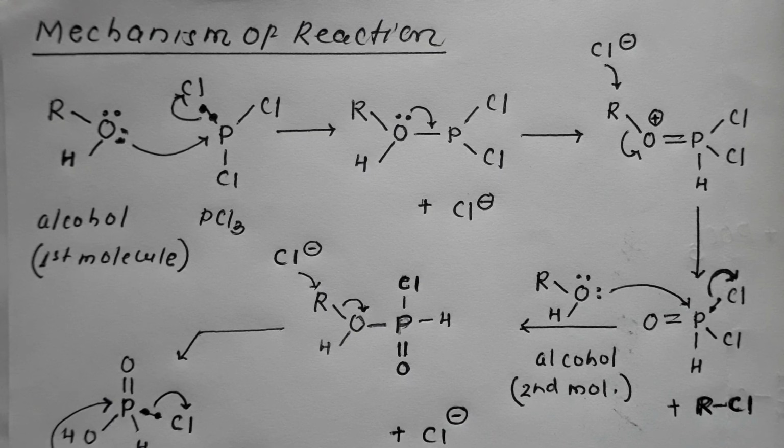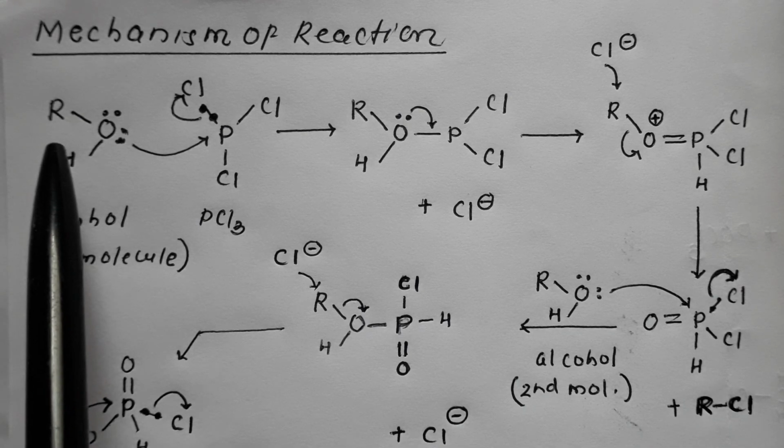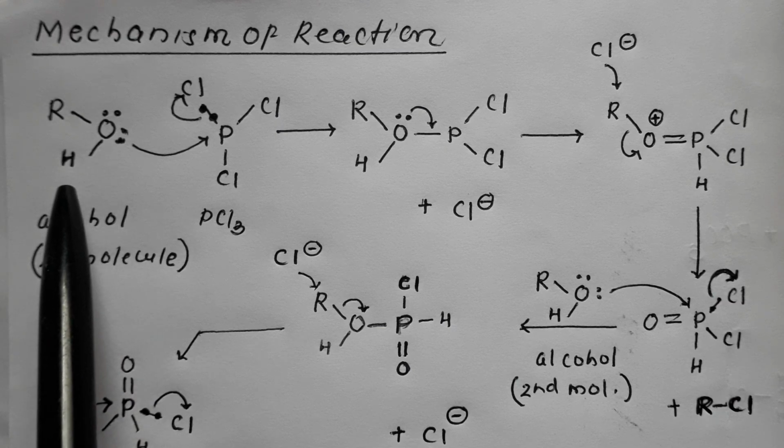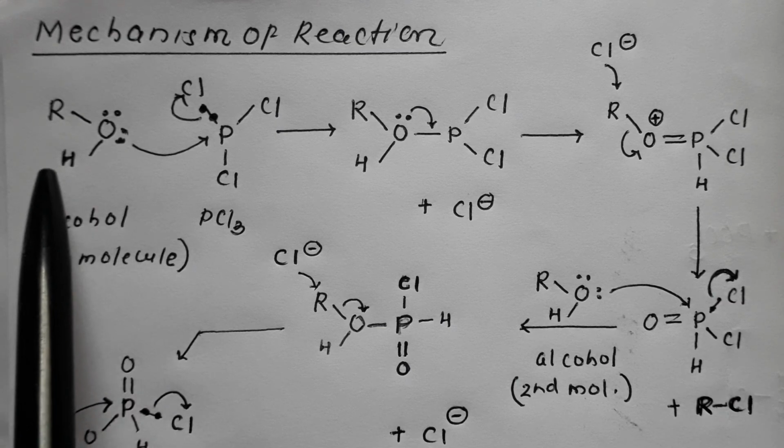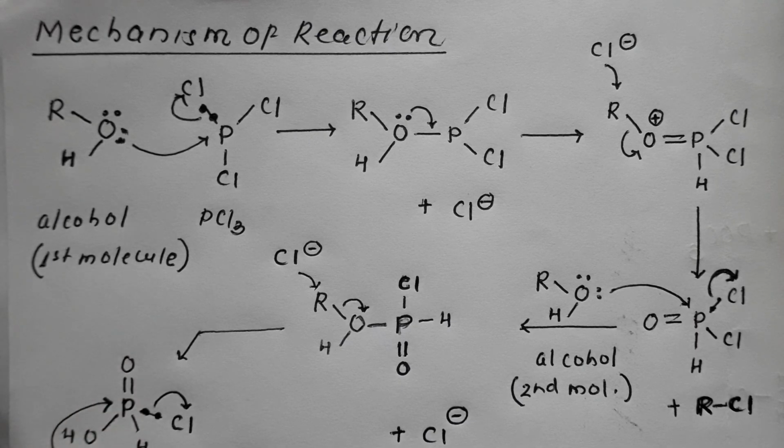We have seen that 3 molecules of alcohol react with 1 molecule of PCl3, giving 3 molecules of chloroalkane. Now how it proceeds, let's discuss. So this is the first molecule, ROH. This O has 2 lone pairs.